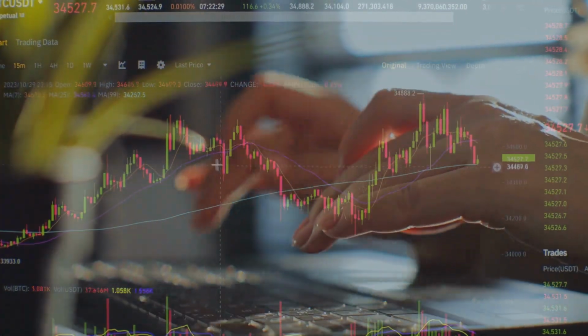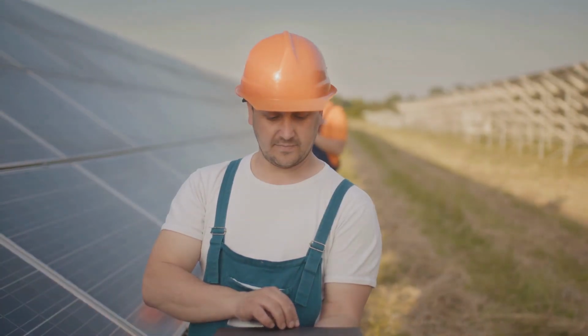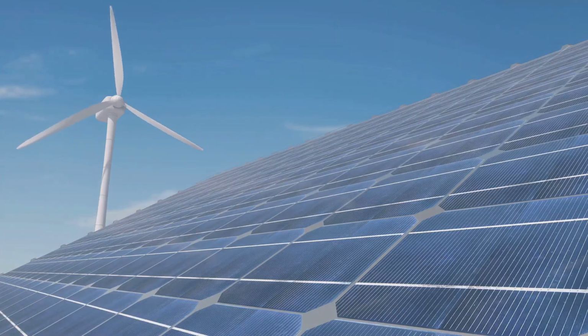First, research emerging trends. Keep an eye on new technologies, market shifts, and emerging industries. Early adopters often reap the biggest rewards. For example, investing in renewable energy companies before they became mainstream provided significant returns for early investors.